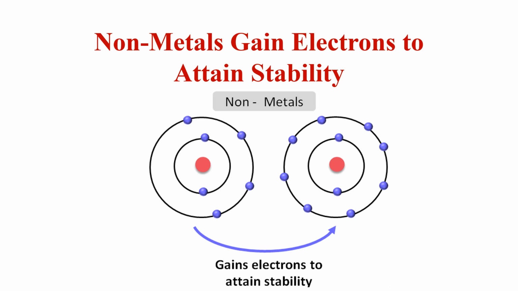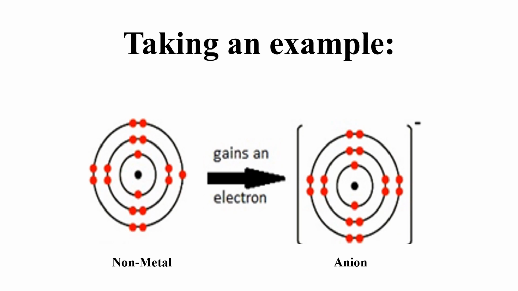Here you can see there are 4 electrons in the outermost shell. So it is easy for a non-metal to gain the remaining few electrons in order to attain stability. Taking an example, here are 7 electrons in the outermost shell and there is only need to gain 1 electron. So the element gets 1 electron and forms an anion.